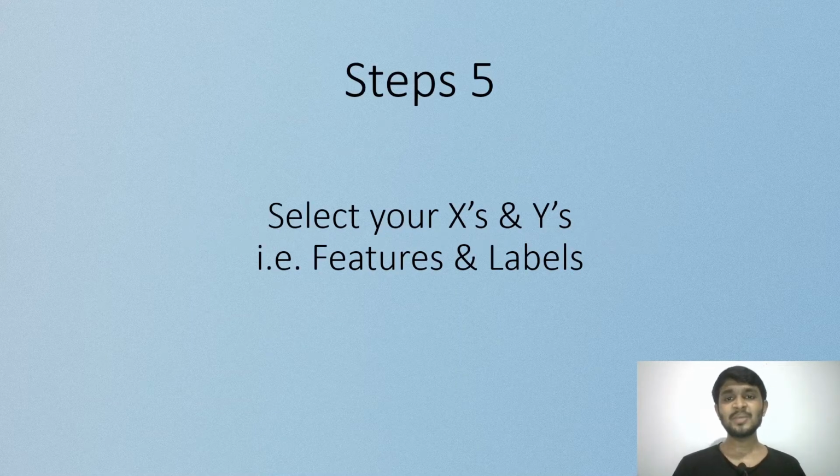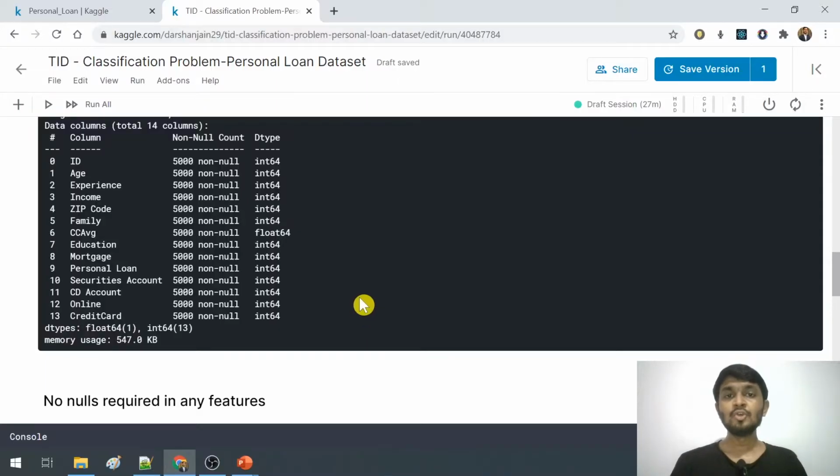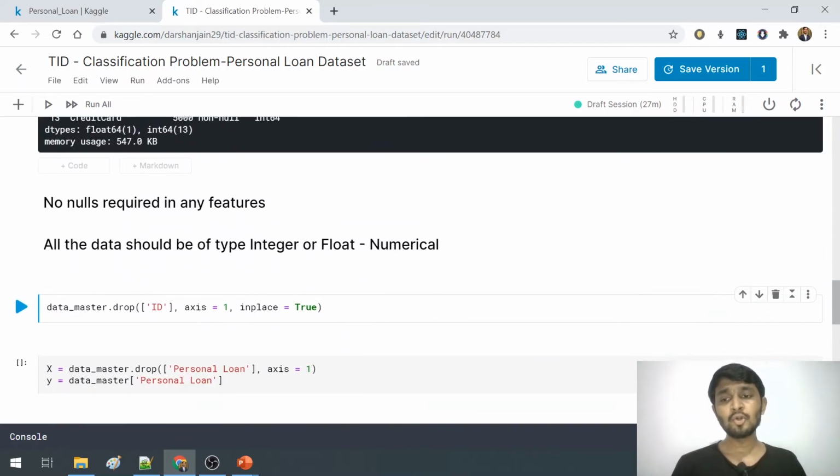Moving ahead, step number 5: you need to select your X and Y, that is features and labels. As you know, we have a feature called ID here, which has no relevance to the output that we will be predicting. So it is better to drop that feature. To do that, we will run this block of code where we are using a function called drop, and we are passing the feature name which has to be dropped. Let me run it quickly here.